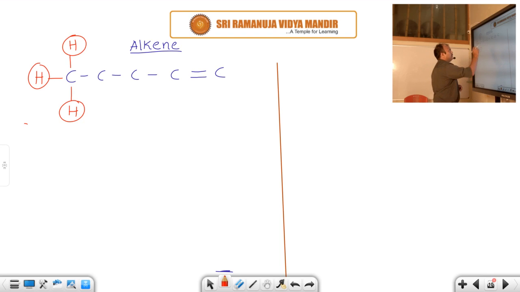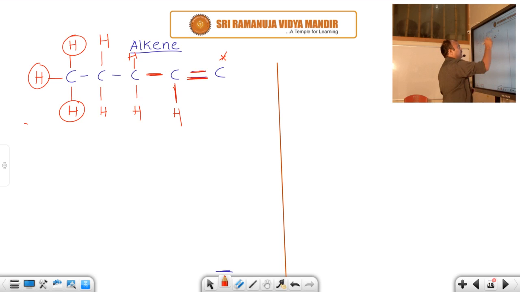If you take the second carbon, 2 covalent bonds are there. So the shortage is 2. So it contains 2 hydrogens. And if you take this carbon, 2 bonds are there. The remaining 2 bonds are satisfied with 2 hydrogens. This carbon, how many bonds will be there? 1, 2, 3. Am I correct or not? This is 1, 4.